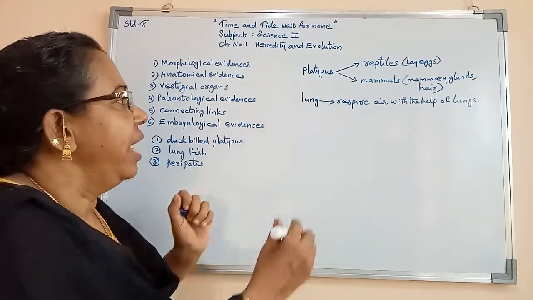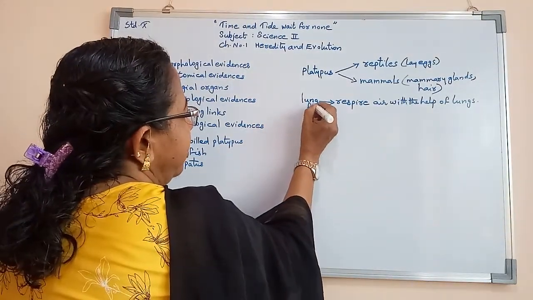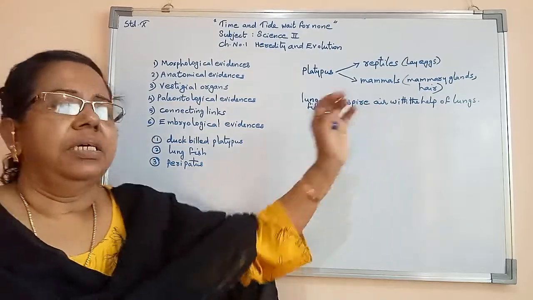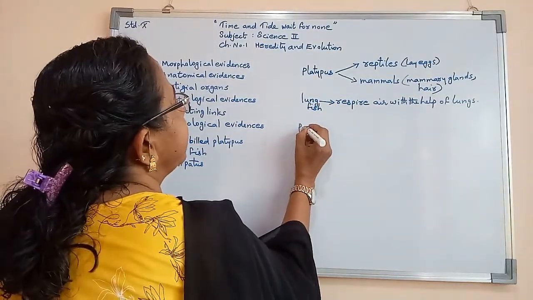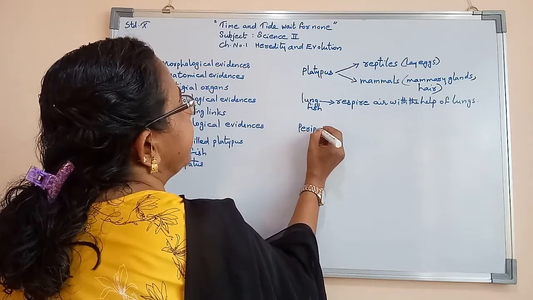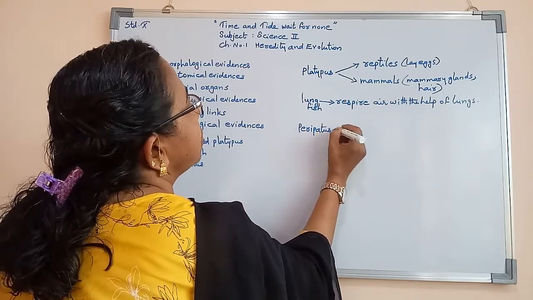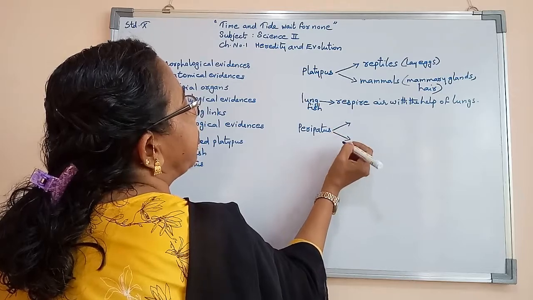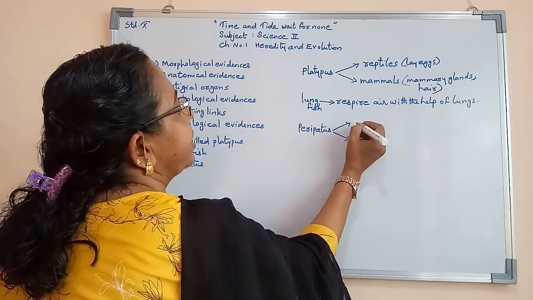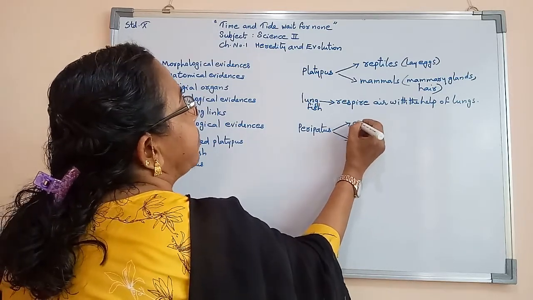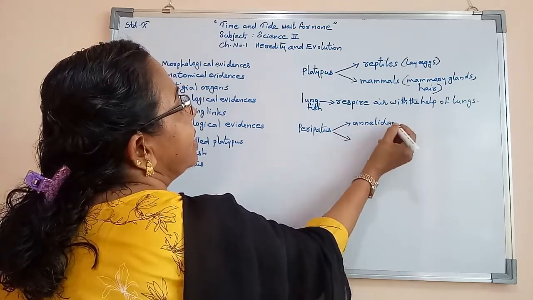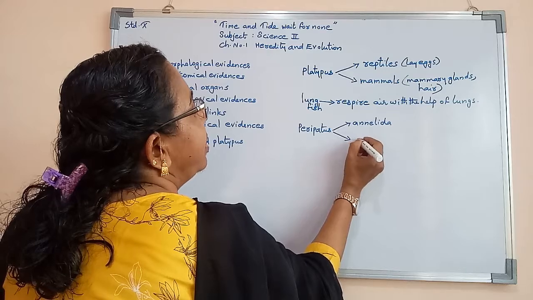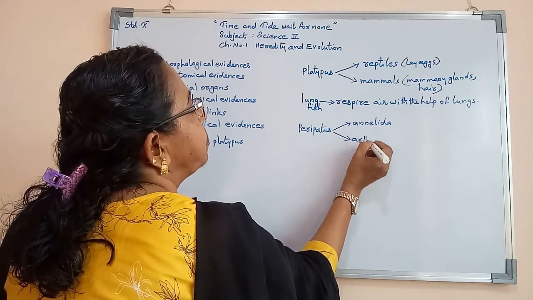But in the case of lungfish, they respire with the help of lungs. Now, peripatus. Peripatus shows the characteristics of both organisms, that means phylum Annelida as well as phylum Arthropoda.